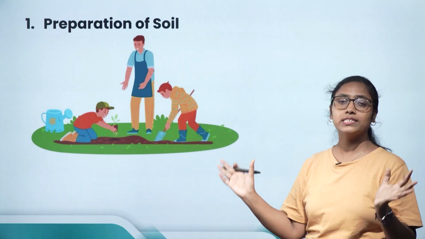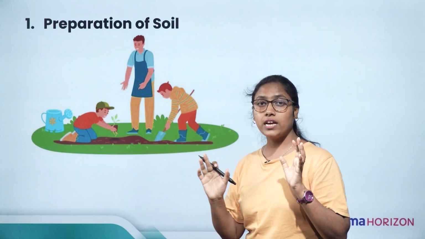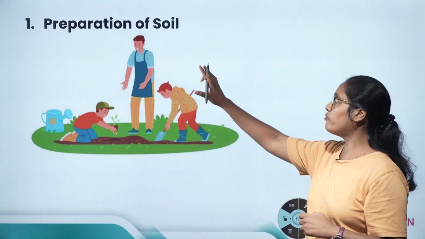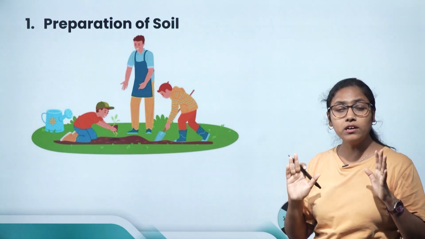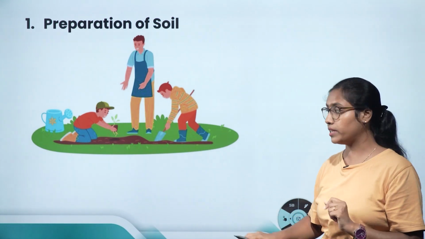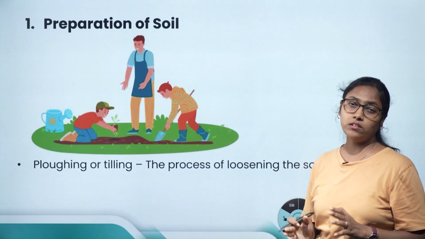For all these reasons, the farmer has to prepare the soil first.